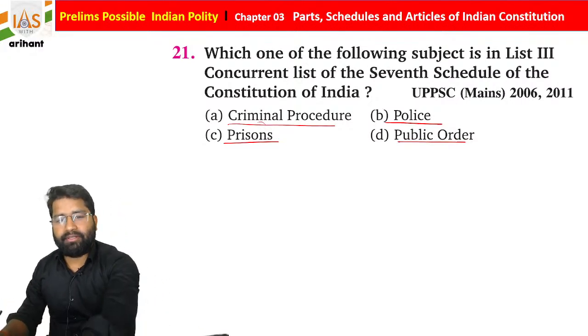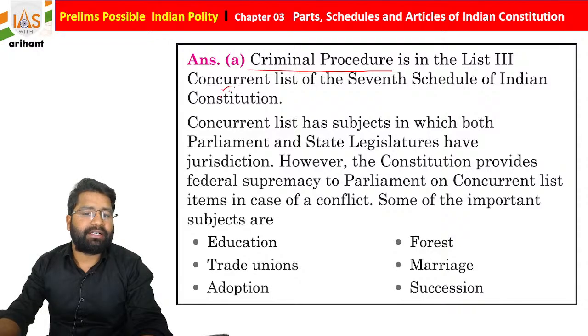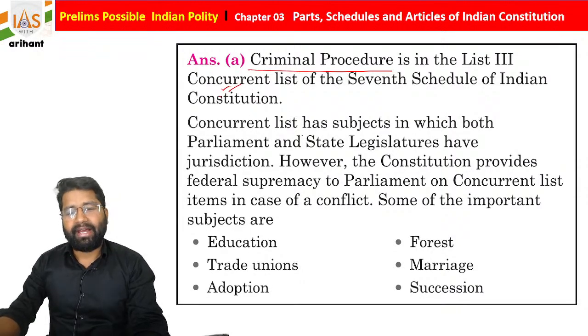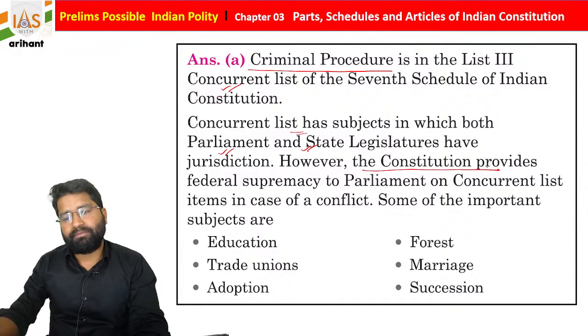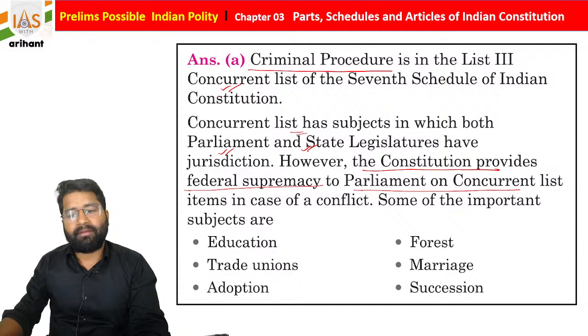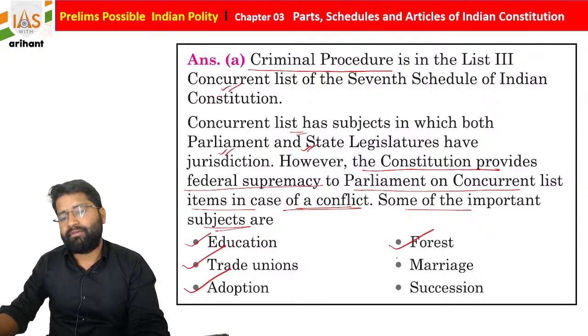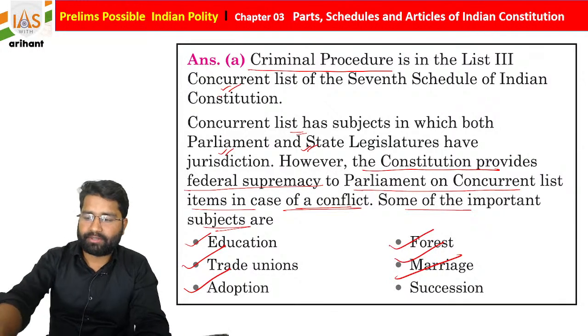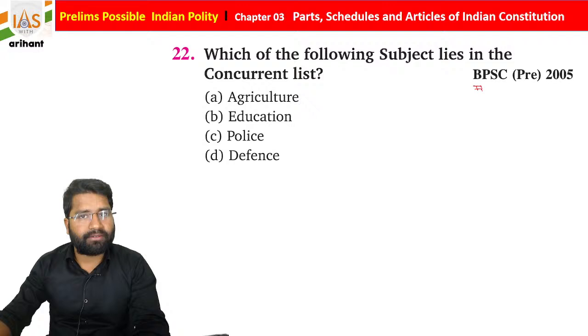So criminal procedure is in list 3, the concurrent list of the 7th schedule of the Indian Constitution. As I told you, in this list both parliament as well as state legislature can make any law. However, the constitution provides federal supremacy to the parliament on concurrent list items in case of a conflict. Some of the important subjects are education, trade union, adoption, forest, marriage and succession. We already discussed. Getting it? Now just opt for another right answer for this question, and this is a question from Bihar PSC 2005.